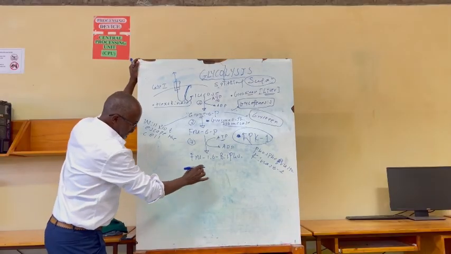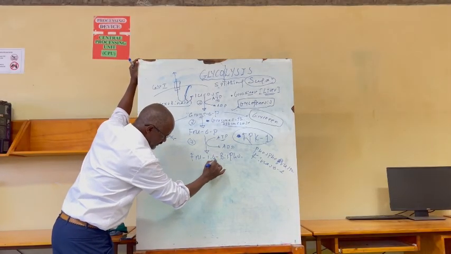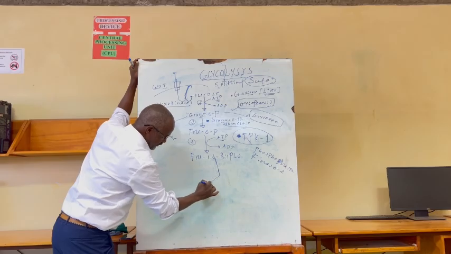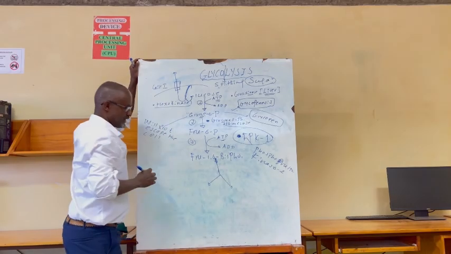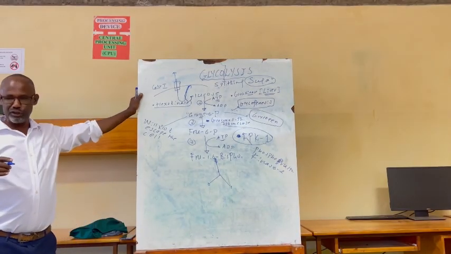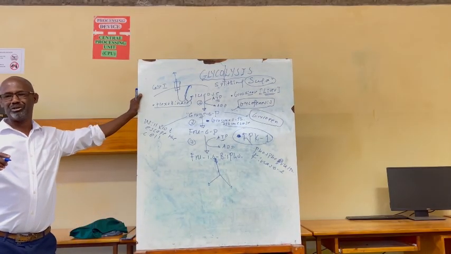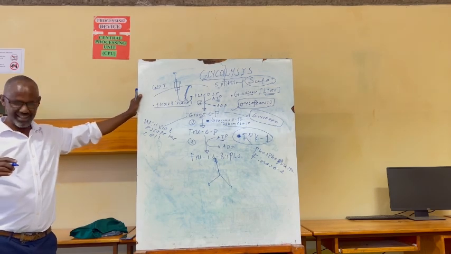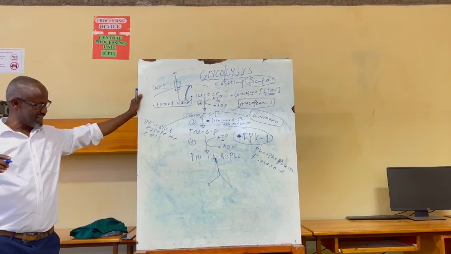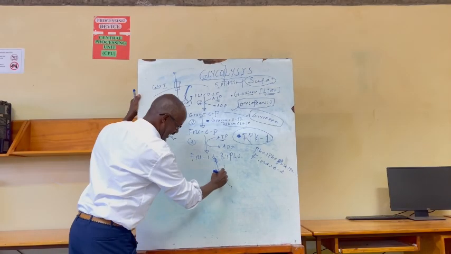Now, one big event happens here, hereafter. This is a reversible reaction, of course. Fructose 1,6-bisphosphate splits into 3 carbon isomers. And the enzyme that catalyzes it is known as aldolase.